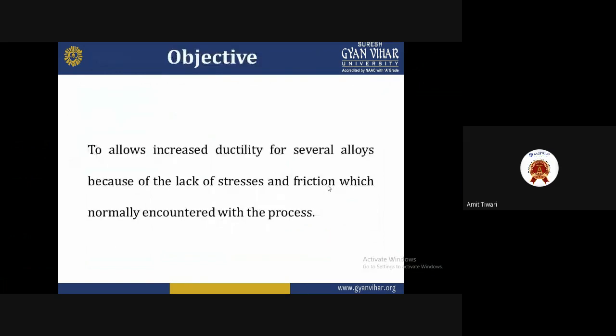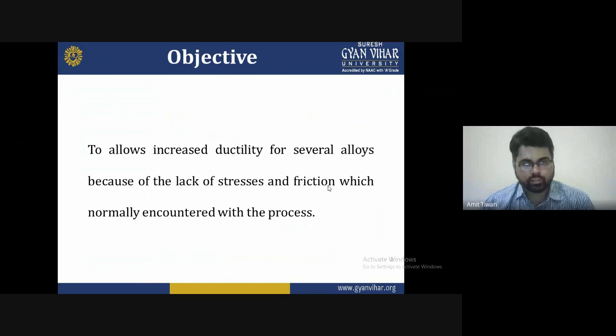The objective of this lecture is to allow increased ductility for several alloys because of the lack of stresses and friction which are normally encountered with other processes. So today we are discussing how we can increase the ductility of several alloys, as well as how to decrease the surface roughness and increase stress resistance. We are discussing all these factors in the lecture.